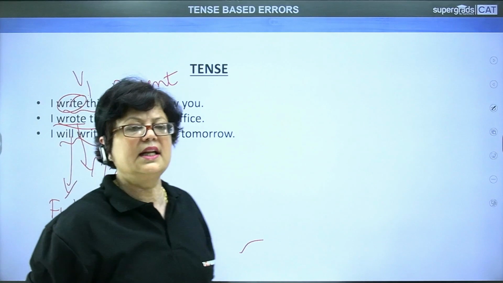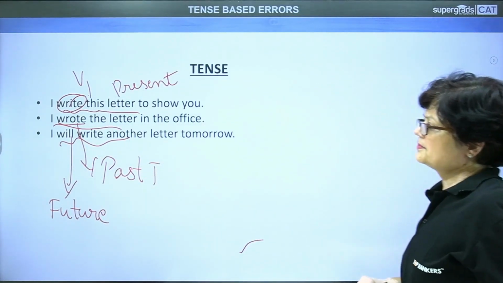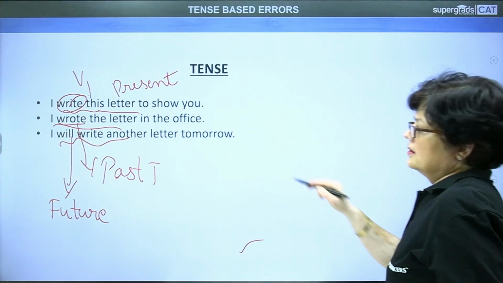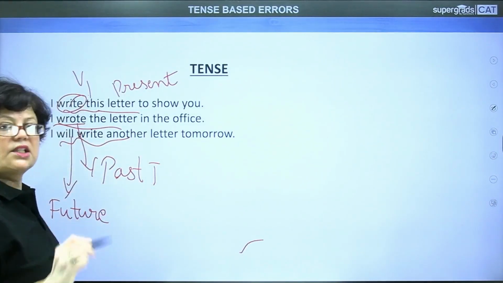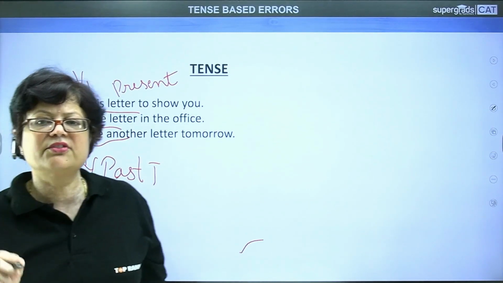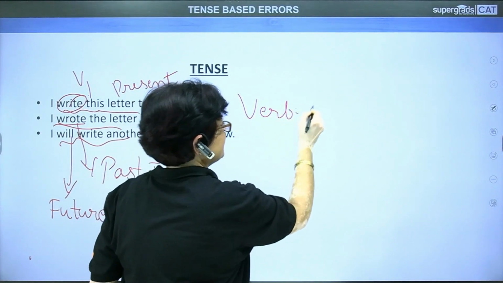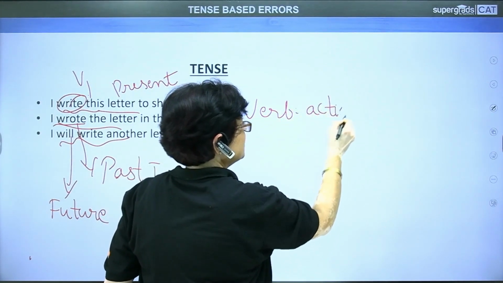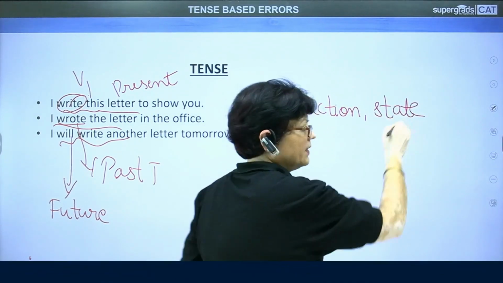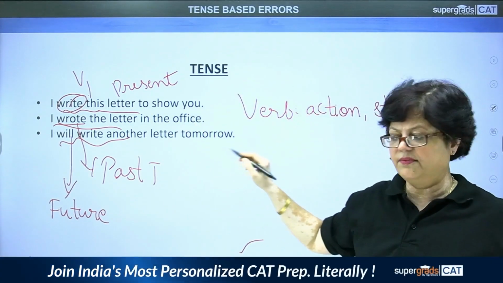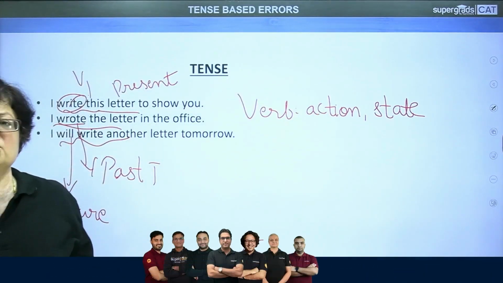As we had already established in the previous sessions, the verb indicates the action or the state of being. This verb is connected with the tense. If we have to study tense, then we have to pay utmost attention to the verb.